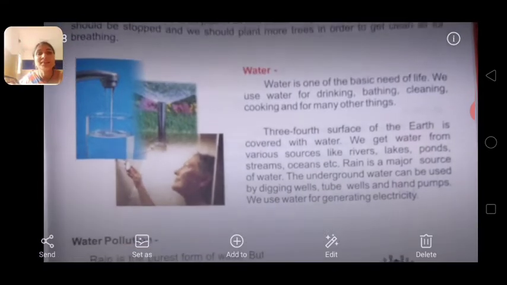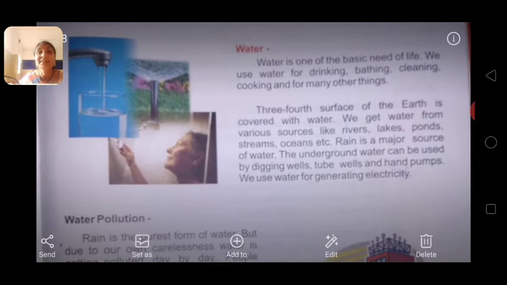The underground water can be used by digging wells.